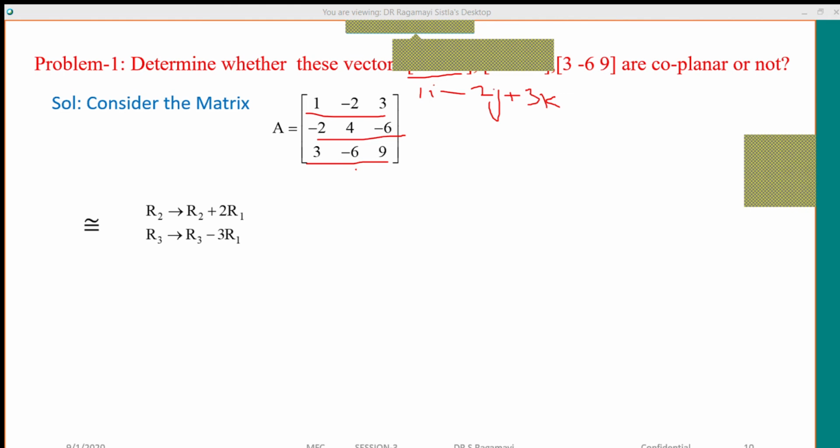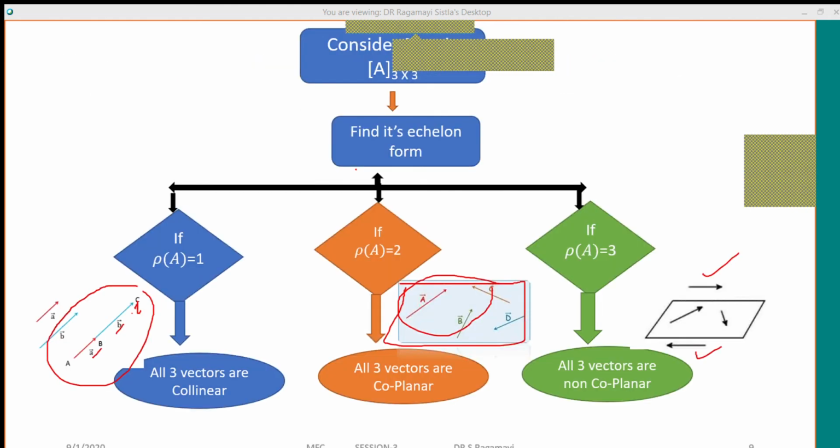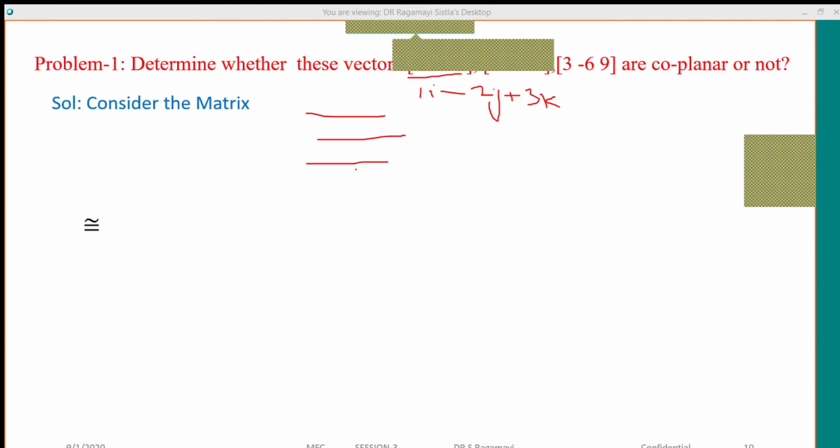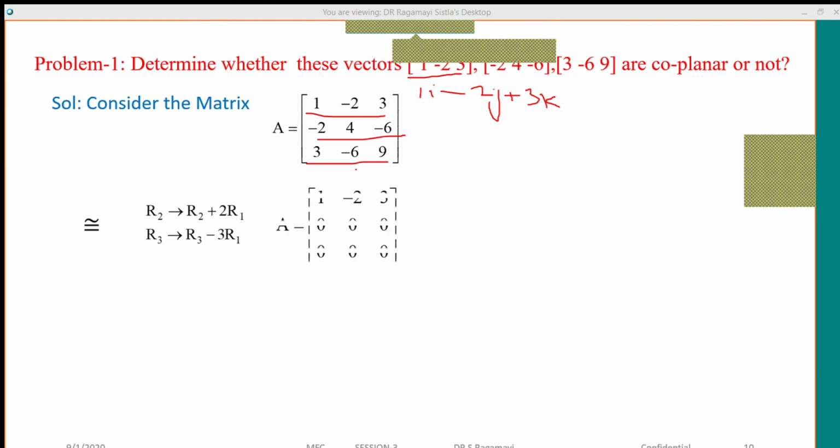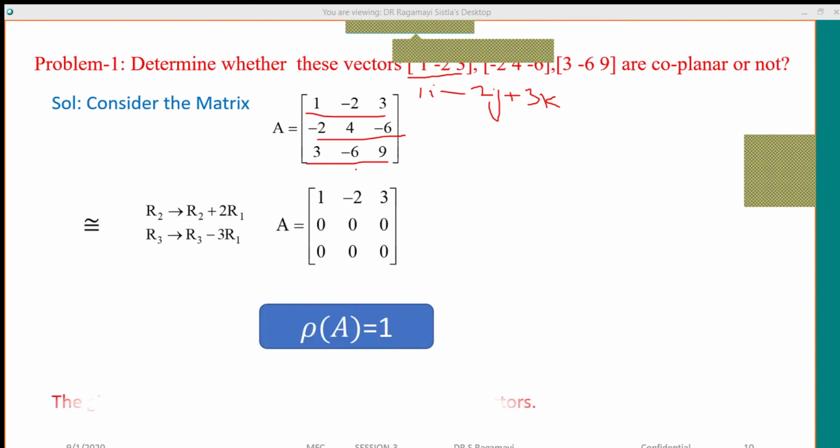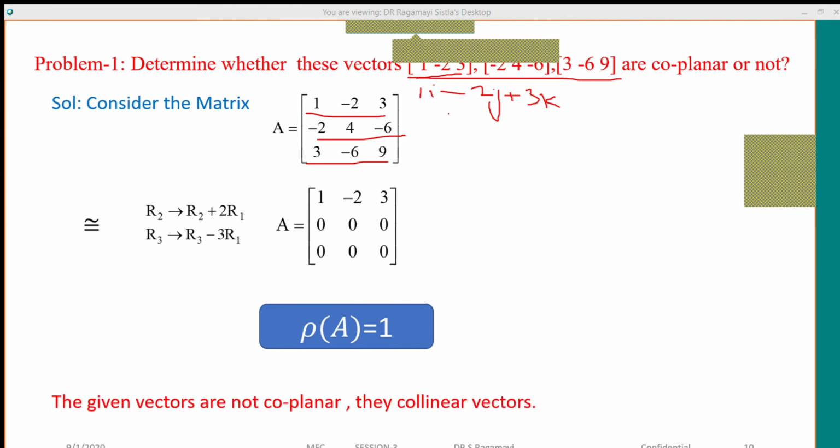If the rank of the matrix is 1, what do you call it? Yes, they are collinear vectors. That means all these 3 vectors, let them be vector A, vector B, vector C, lie on the same line.